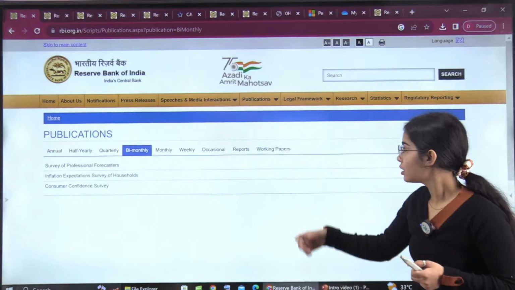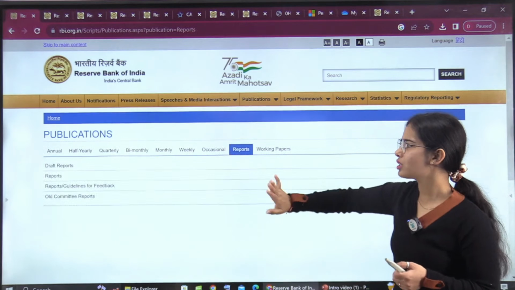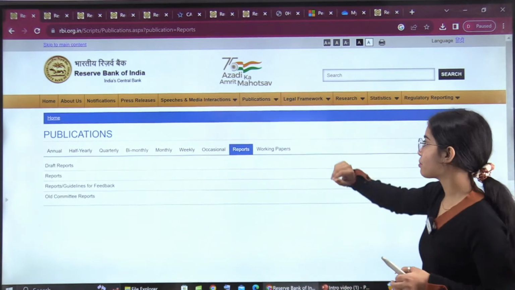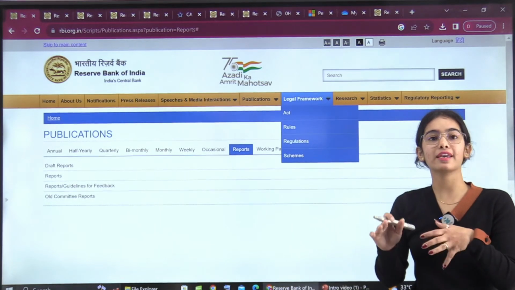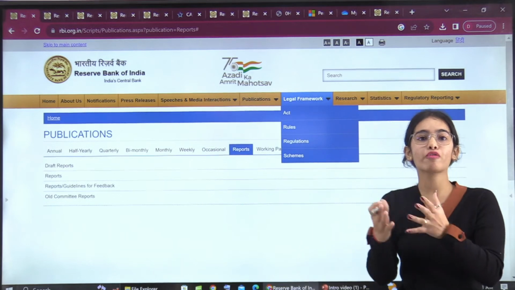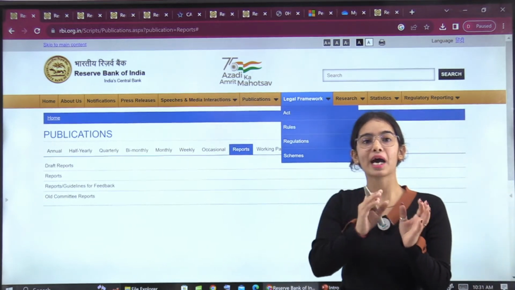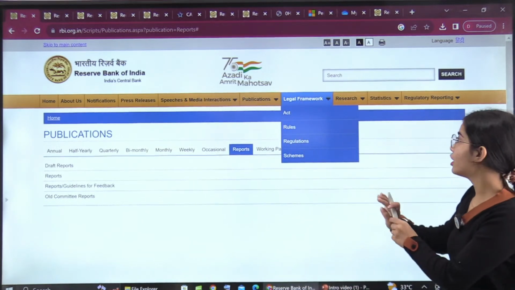Now monthly, weekly, and occasional reports are not very important. Nothing great comes in these segments. Now, the legal framework: surely you do not have to go through the legal framework if you are not filling the form from the legal segment, and you are going to fill the form for RBI Grade B General. That is what I am thinking. So you do not have to go through the legal framework.